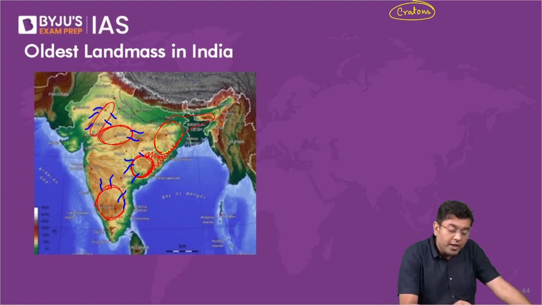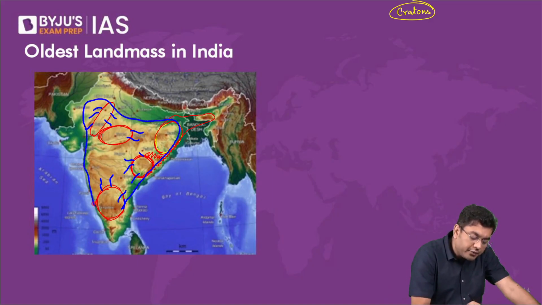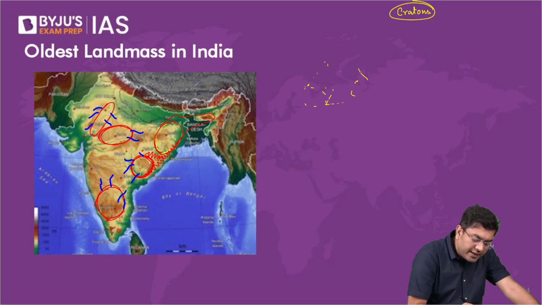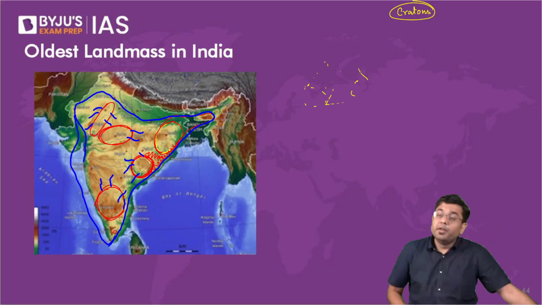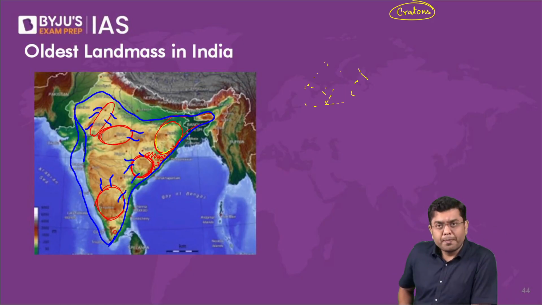That is how the landmass developed a kind of continuity. This was the landmass which developed. In fact, not this, but if I were to tell you the exact dimension of the landmass, it was very much like this. This was the shape of the landmass which got created.